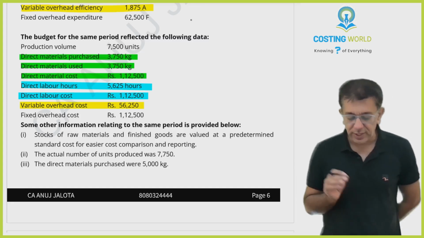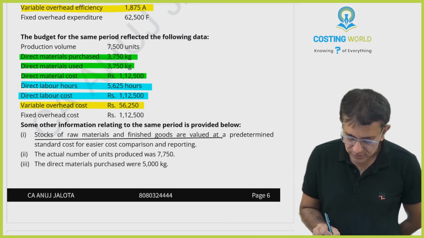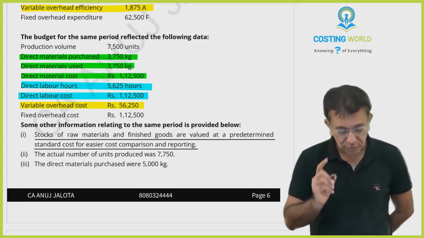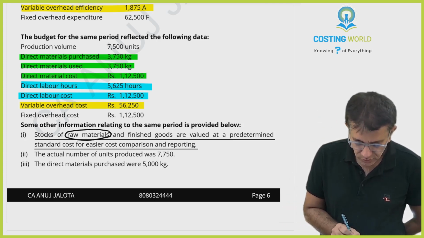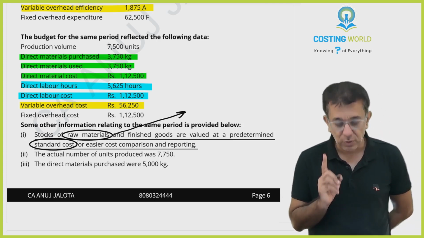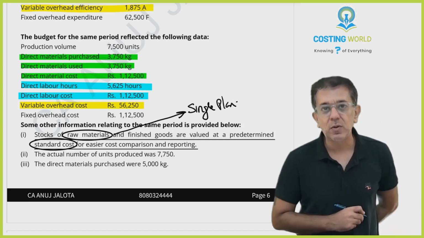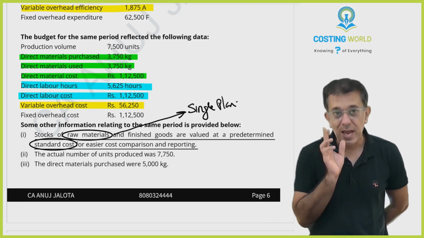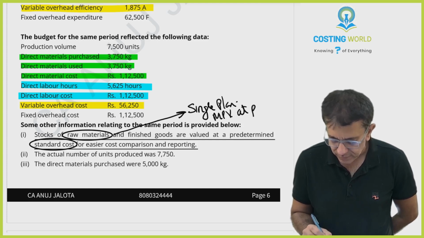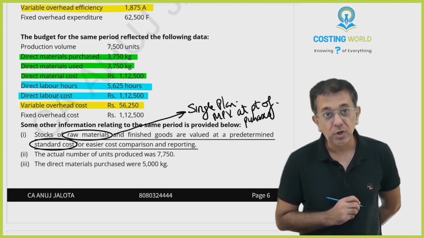Some other information relating to the same period is provided below. Stocks of raw material and finished goods are valued at predetermined standard cost for easier cost comparison and reporting. It's a hint for you. If ever raw material stocks are valued at standard cost, it will always mean that the company follows single plan for calculation of material variances. And under single plan, material price variance is calculated at point of purchases.